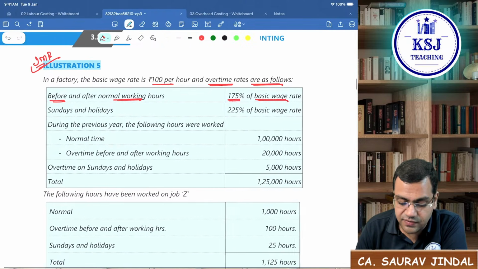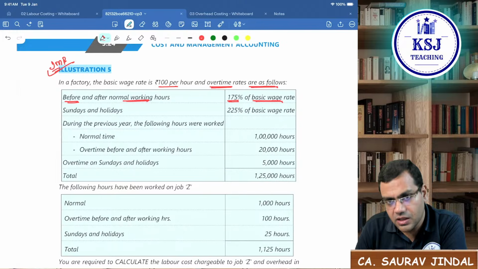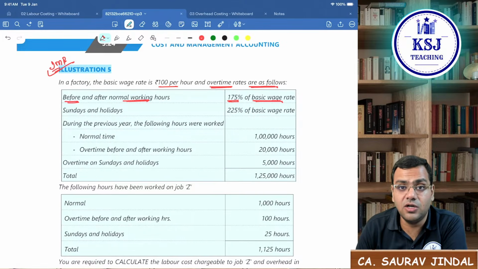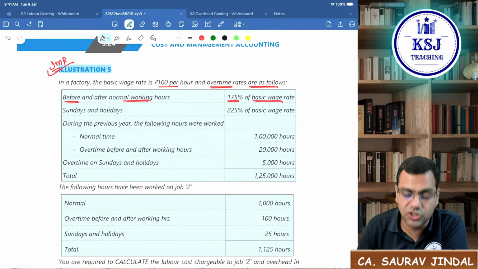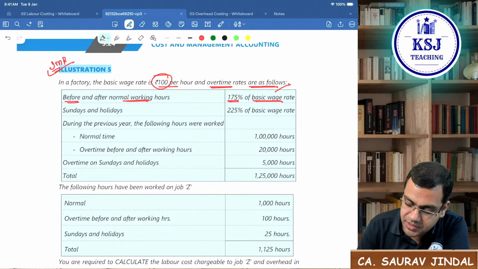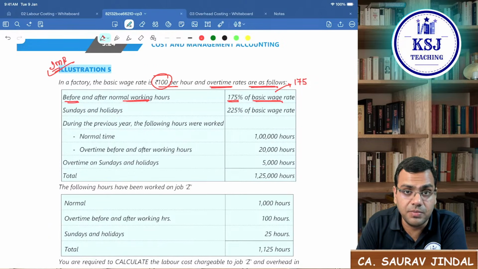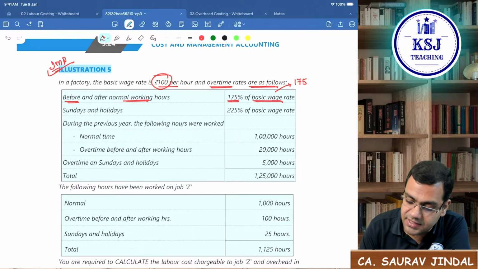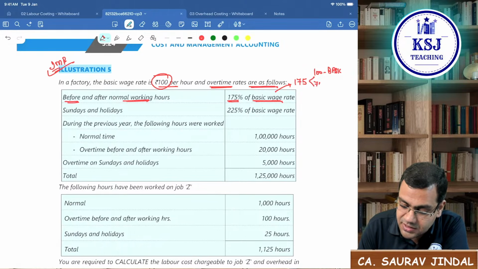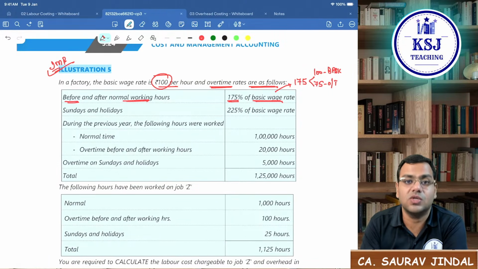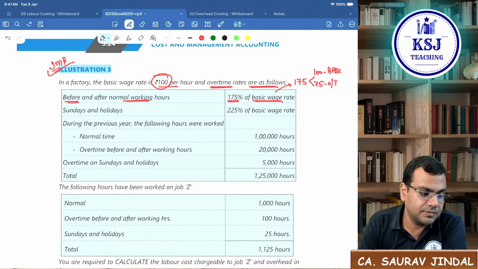If the worker is working beyond the normal working hours, we are entitled to pay 175% of the basic wage rate. What is the basic wage rate? 100 rupees. So 175% of this means we are going to pay 175 rupees to the worker. Now, what is the composition of this 175 rupees? In this, 100 rupees is your basic wages that you have to pay. This 75 rupees is the extra. This is what we call the overtime premium.